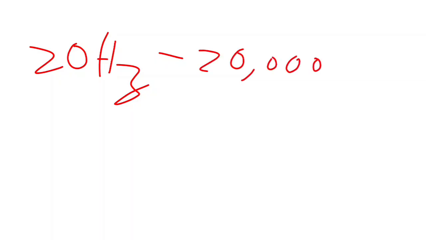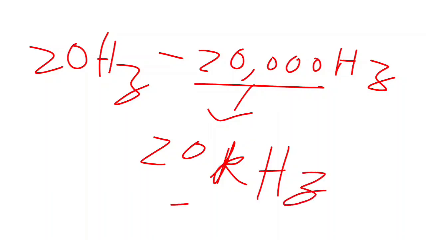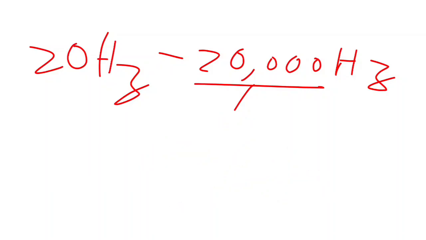Now the audible frequency range for the human ear is 20 Hertz to 20,000 Hertz. 20,000 Hertz can also be written as 20 kilohertz, kHz.